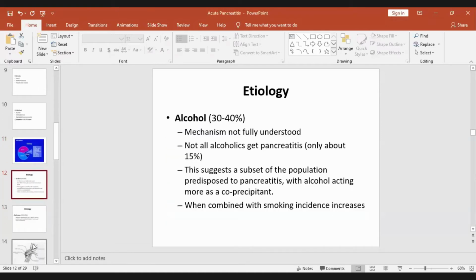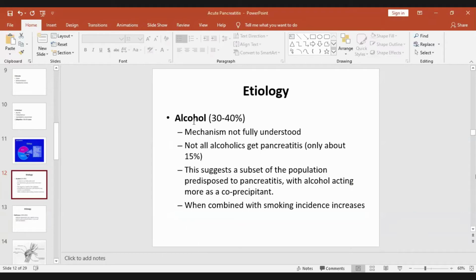Now, how alcohol causes it: this is 30 to 40% of cases, and the mechanism is not fully understood. Of course, it doesn't occur in an occasional drinker, but in those who are chronic alcoholics and take a lot of alcohol daily without a break. Not all alcoholics get pancreatitis, only about 15%. This suggests a subset of the population is predisposed to pancreatitis, that is a genetic predisposition with alcohol acting more as a co-precipitant. And when alcohol and smoking are combined, the incidence of acute pancreatitis increases.